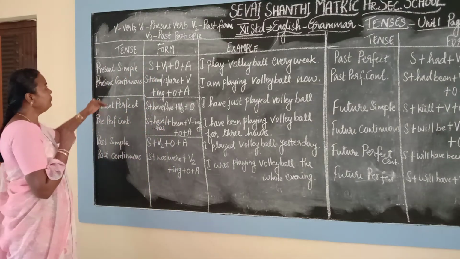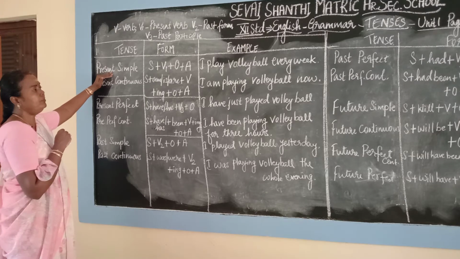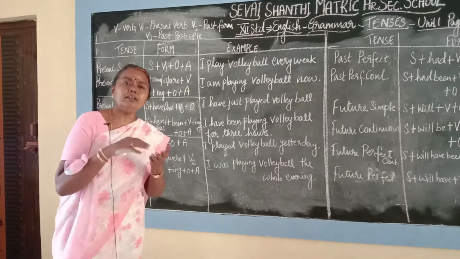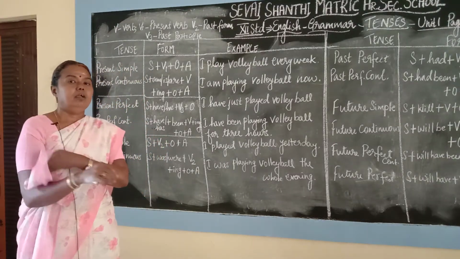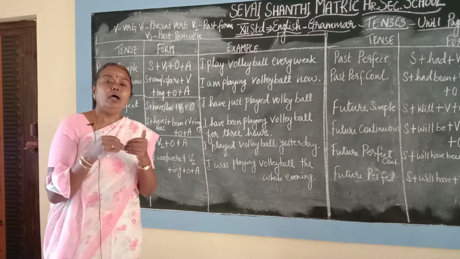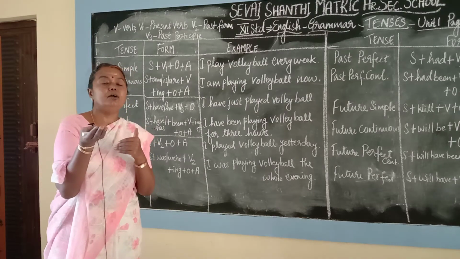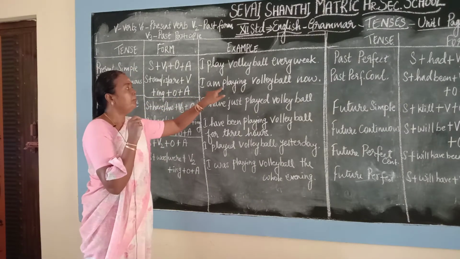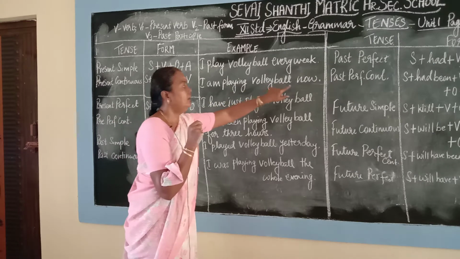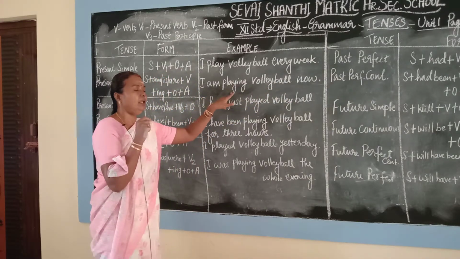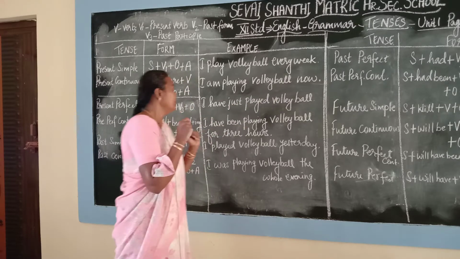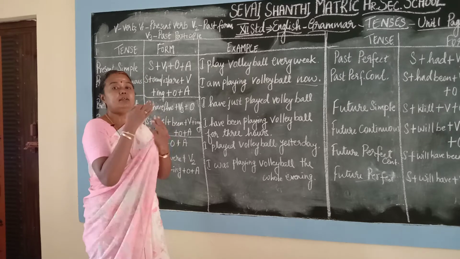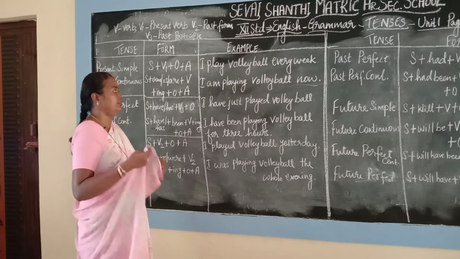After simple present tense comes the present continuous tense. Present continuous tense means a thing that is continuously going on at the present moment. Now I am teaching tenses to you. That is continuous tense. I am playing volleyball now, or I am playing cricket now. This "now" is the adverbial that shows something going on at present.